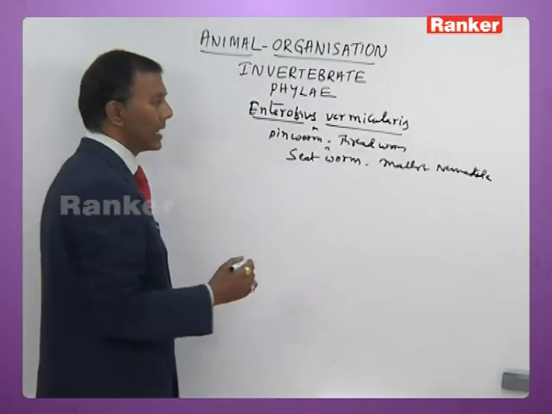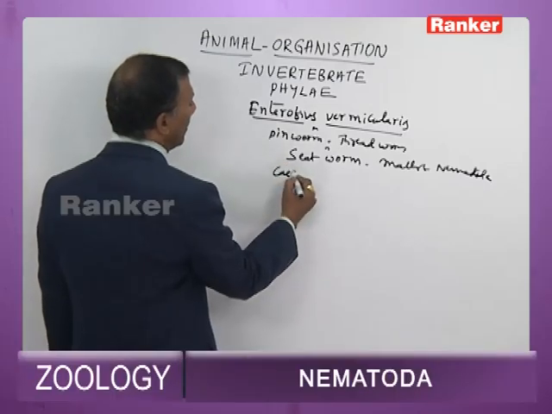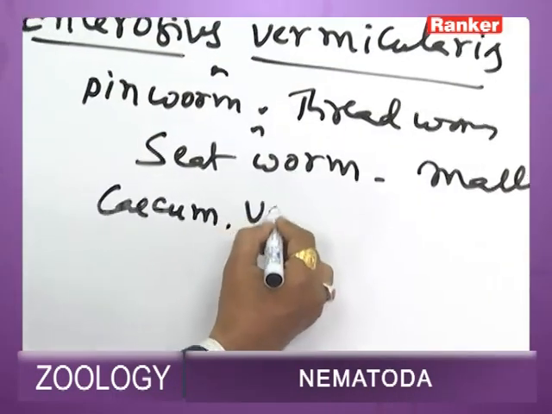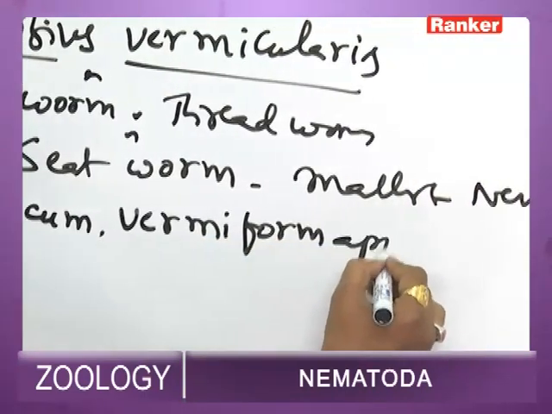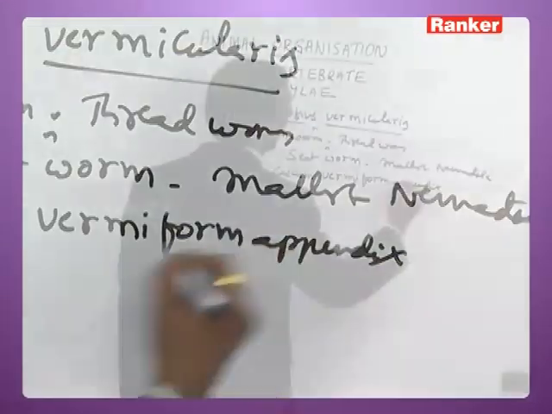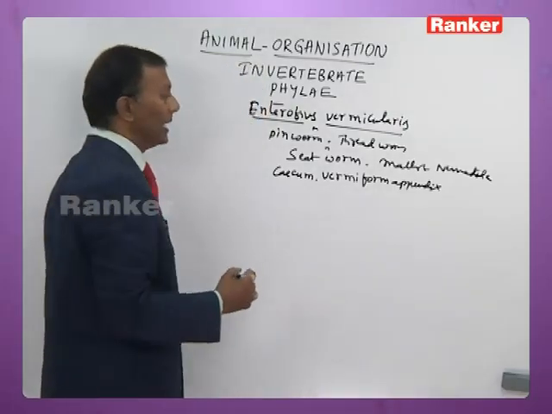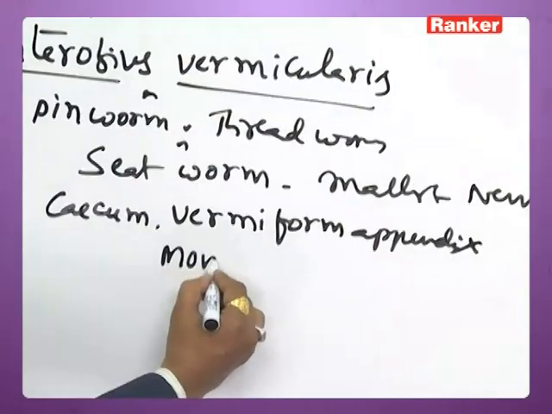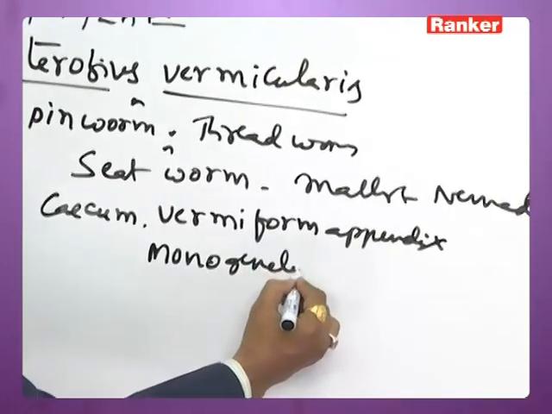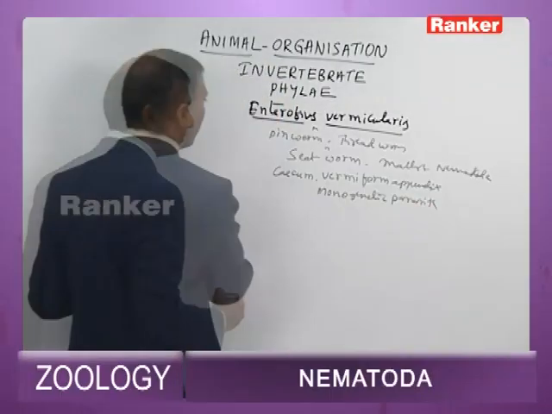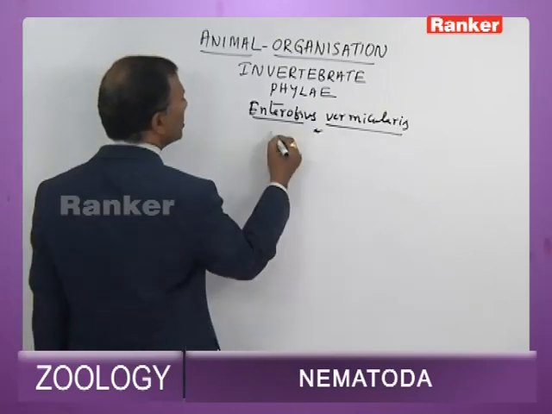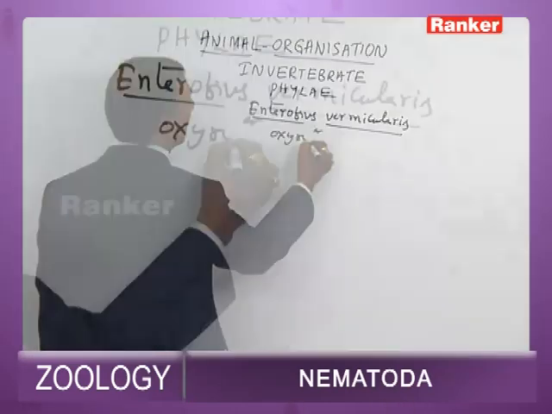It lives in the cecum and vermiform appendix of the large intestine. It is a monogenetic parasite. It is also called Oxyuris vermicularis.